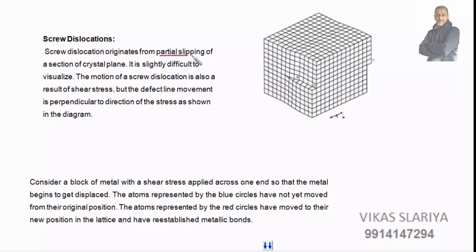Screw dislocation originates from partial slipping of a section of a crystal plane. It behaves like a screw, like the upper portion separates from the lower portion. We have a clear cut demarcation line. The upper portion and the lower portion behave like a screw. It is twisted along this surface. The motion of screw dislocation is also a result of shear stress, but the defect line movement is perpendicular to the direction of stress as shown in the diagram. So this is a result of shear stress, but the defect line movement is perpendicular to the direction of shear stress.